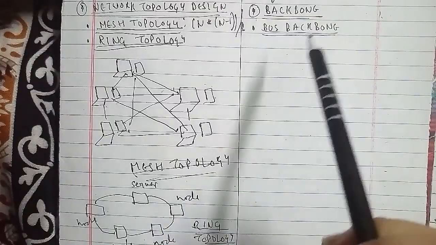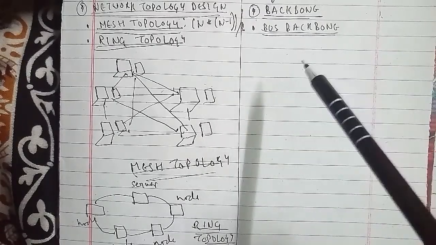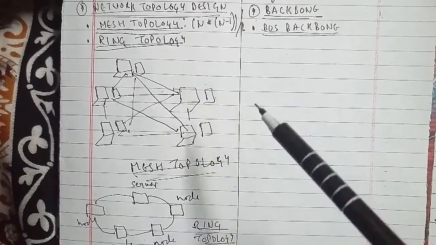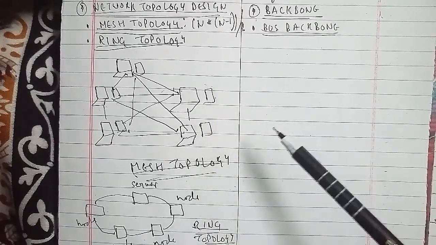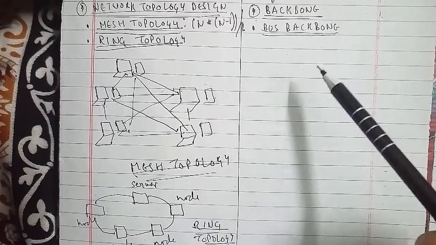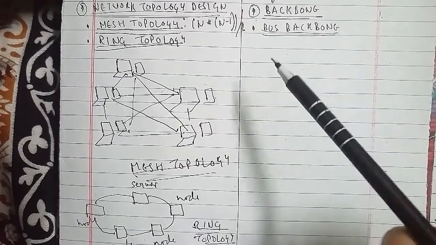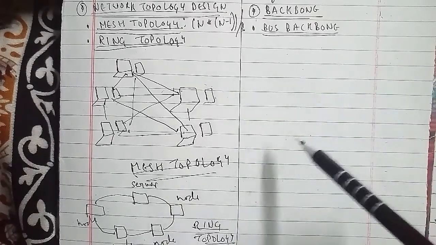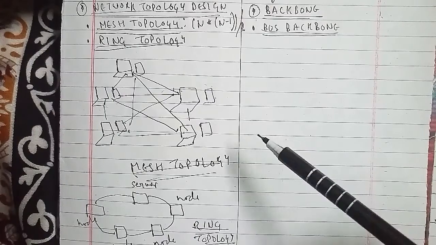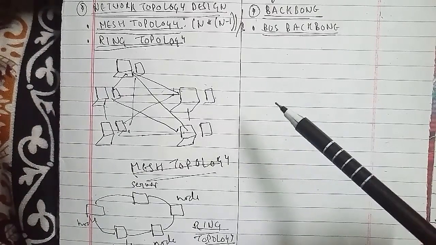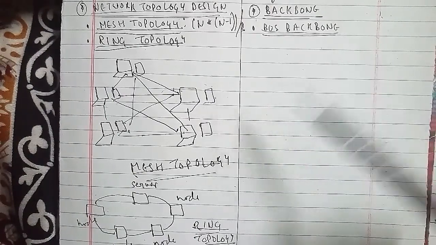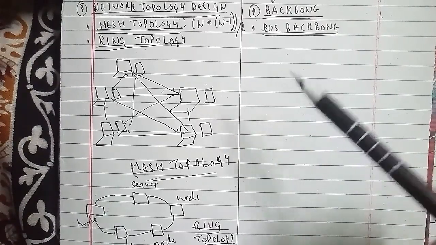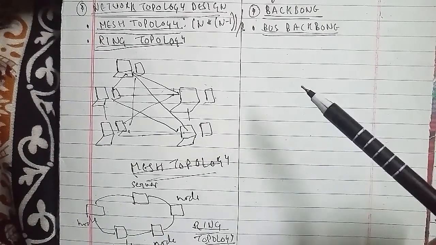As I told you, the backbone is a network that allows several LANs to be connected, and the most common architectures used for the backbone network are bus and star. For the bus backbone, the topology of the backbone is a bus, and we will discuss it with a diagram. It is normally used as a distribution backbone to connect different buildings in an organization. An example of a bus backbone network is one that connects a single or multiple floor buildings on a campus.